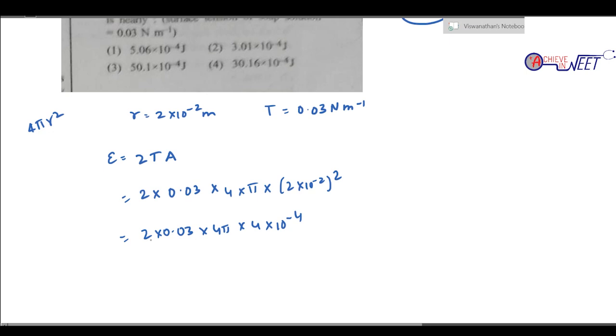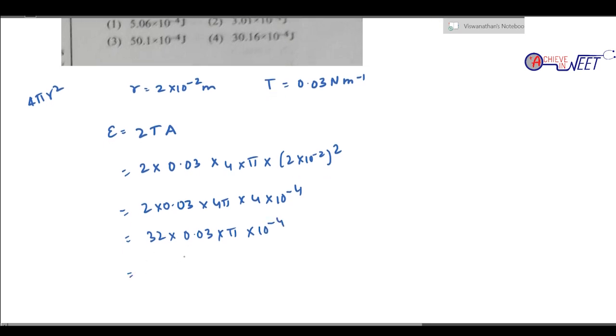So 4 4s are 16, 16 2s are 32. So 32 into 0.03 into pi into 10 power minus 4. So 30, 60, 90, 96. 96 into 0.03, that is 0.96 pi into 10 power minus 4.